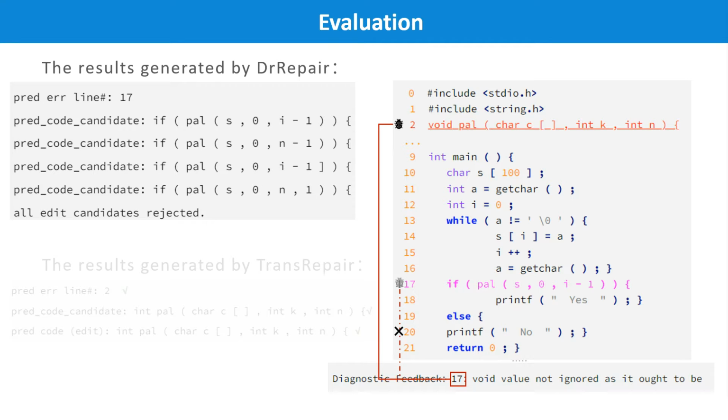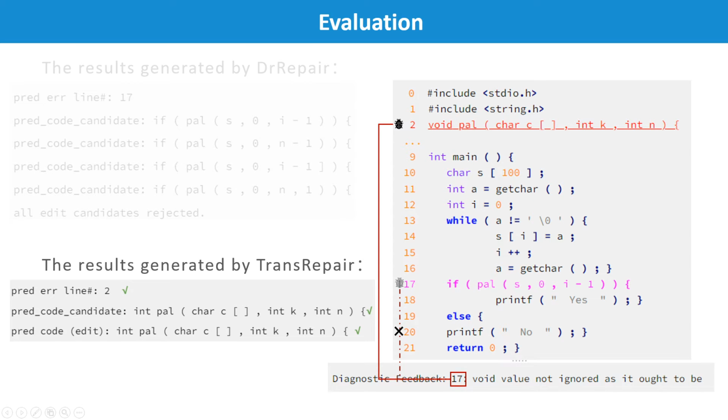Okay, finally we show you a real-world example of the error code that kept appearing in our previous slides. DrRepair located the line of code prompted by the compiler, so it couldn't complete the fix. While TransRepair not only correctly located the error, but also generated the correct code on the first attempt to fix it.